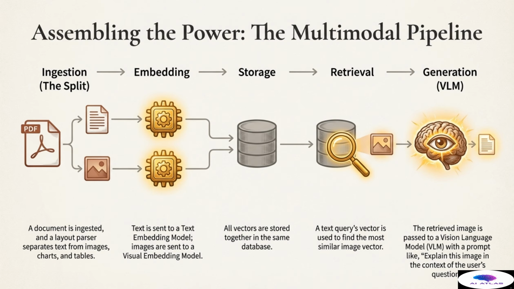When a user asks a question, the retrieval step occurs. The text query is vectorized and used to find the most similar vectors, which might retrieve pure text context or relevant images. Finally, we reach the generation phase, powered by a vision language model or VLM. The retrieved text is passed directly to the LLM, but if an image is retrieved, it is passed to the VLM along with a prompt. This prompt explicitly instructs the VLM to interpret and explain this specific image in the context of the user's original question, allowing the system to derive context from all available modalities for a complete answer.